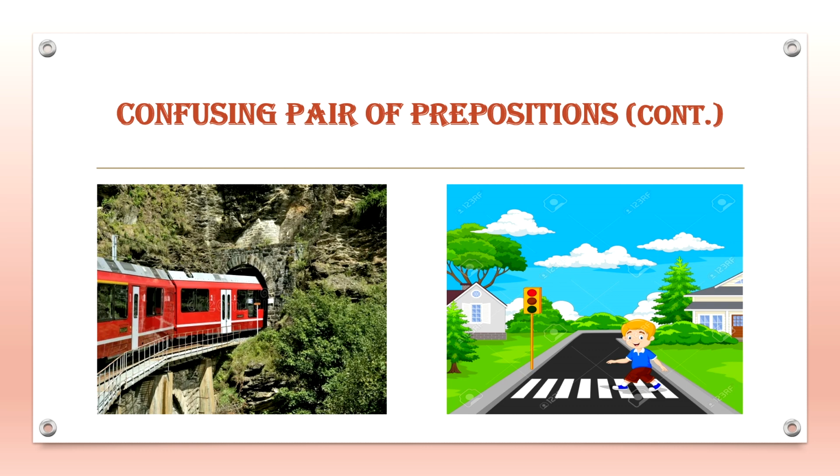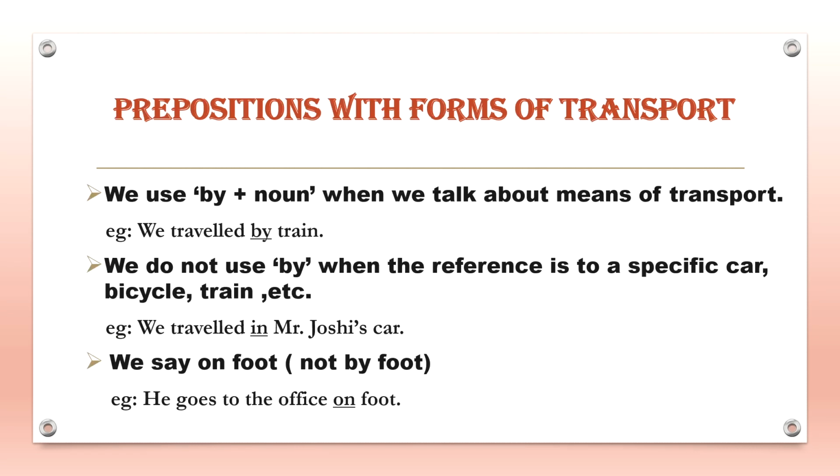Now, as you can see from the given figure, the train is passing through the tunnel. While in the second figure, a little boy is walking across the crosswalk. Now moving on, next is prepositions with forms of transport. We use by plus noun when we talk about means of transport. So for example, we travel by train. Similarly, we can also say we travel by car, or we travel by bus, and so on.